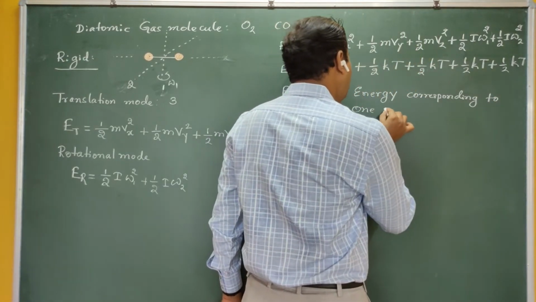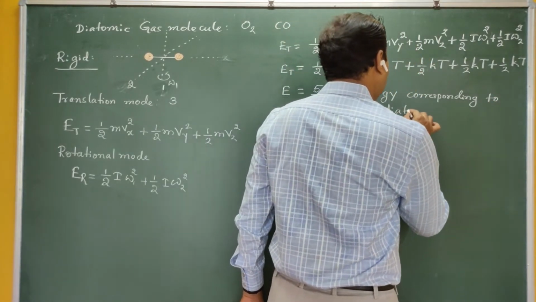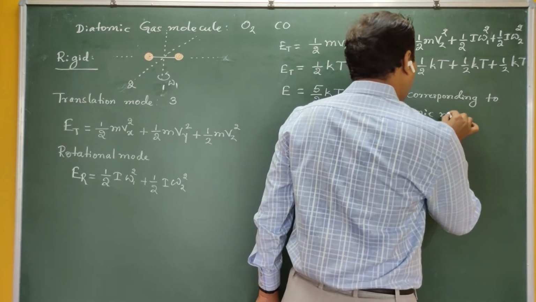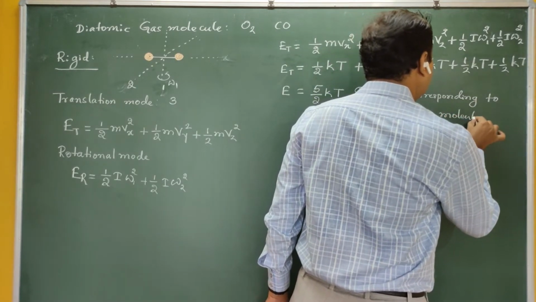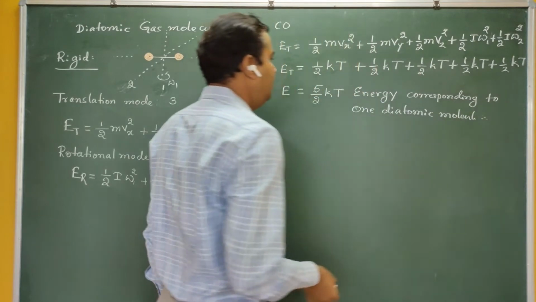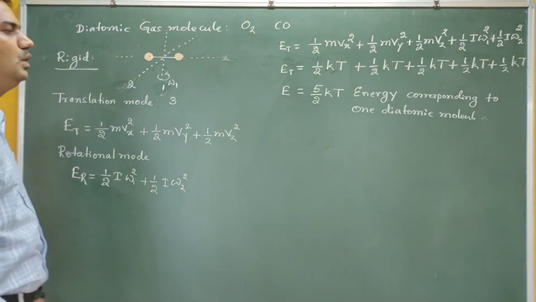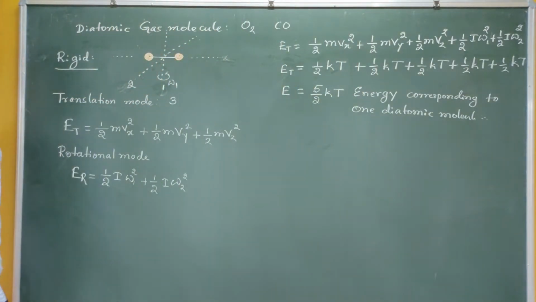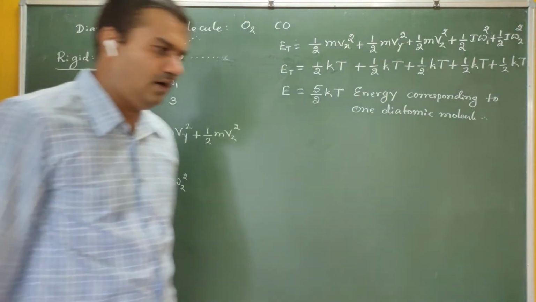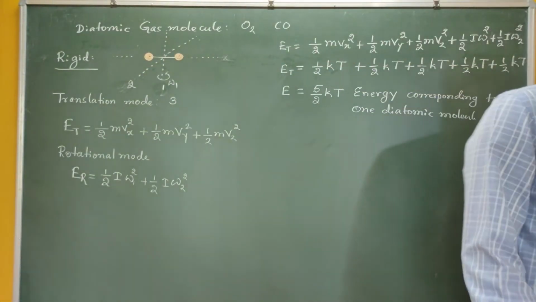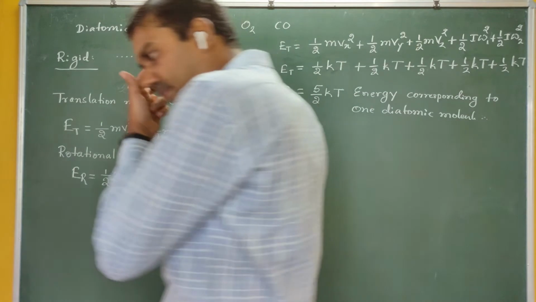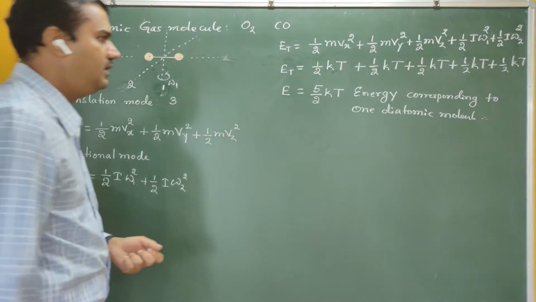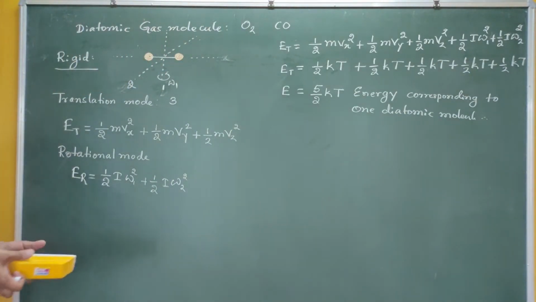This is the energy corresponding to 1 diatomic gas molecule. Next, if we take the Avogadro number multiplied by k, that gives the universal gas constant.